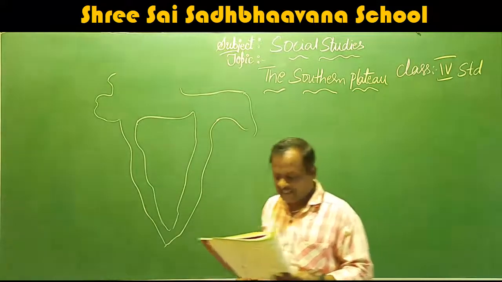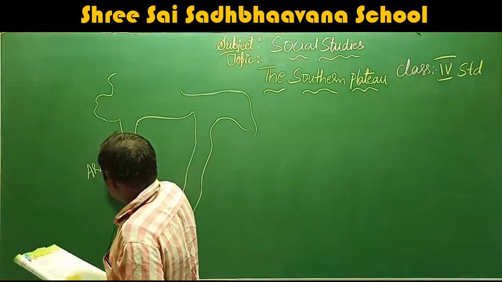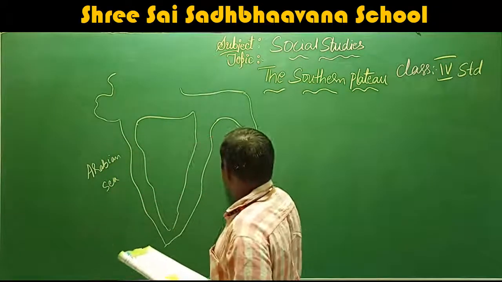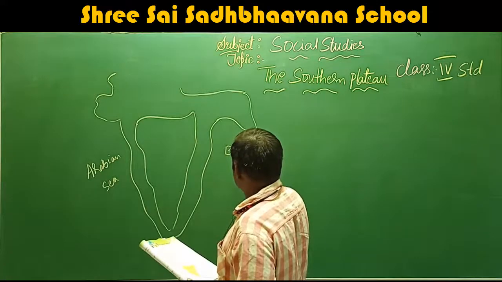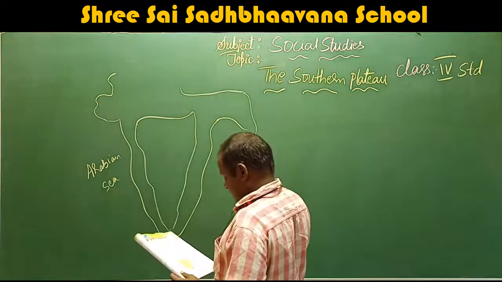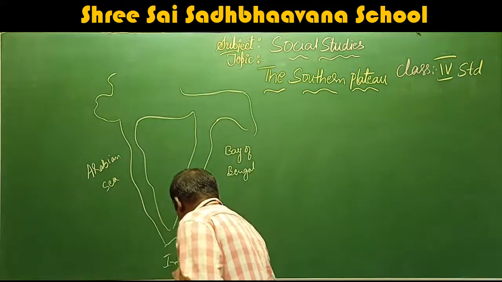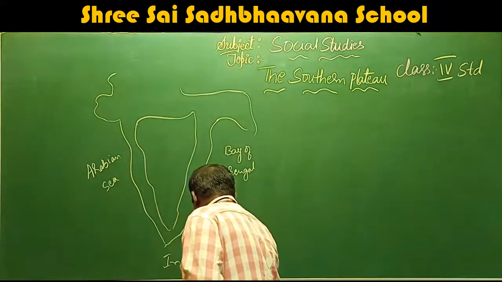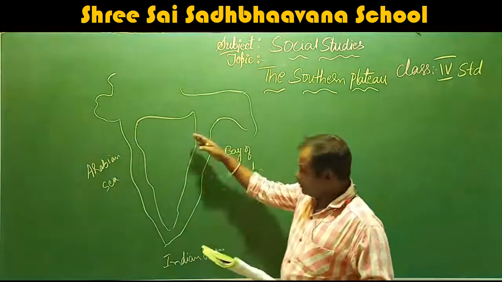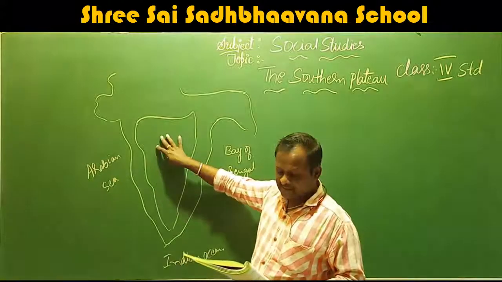South of India, here is the Arabian Sea, here is the Bay of Bengal, and this is the Indian Ocean. In this region, this southern plateau is present.